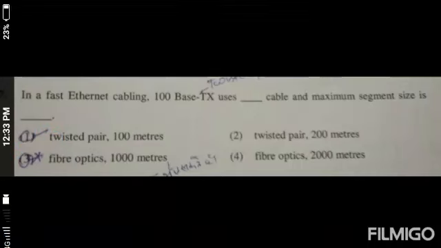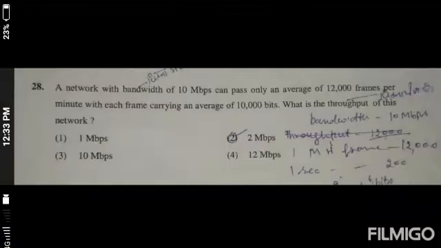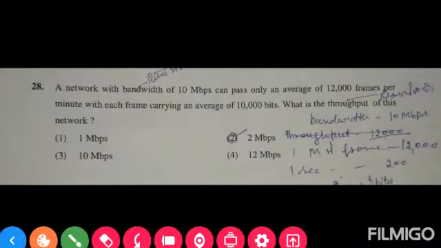Question number 27. In fast Ethernet cabling, 100BASE-TX uses dash cable and maximum segment size dash, and the correct answer is option 1. This one is the correct answer. Question number 28.